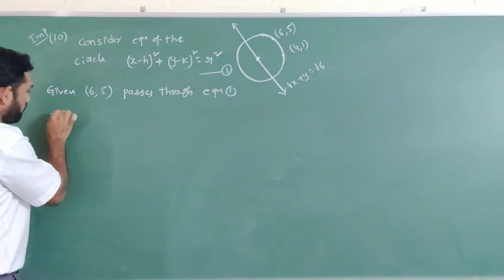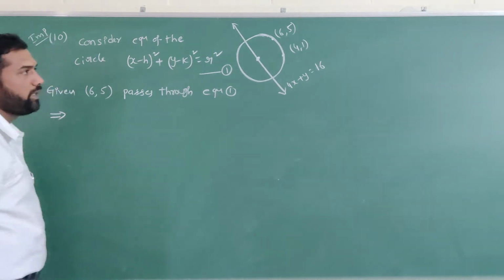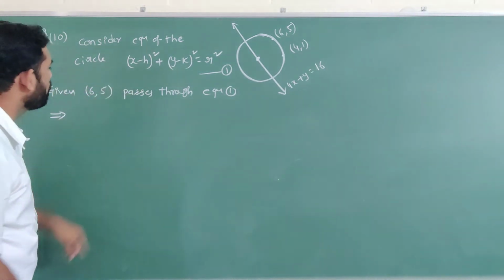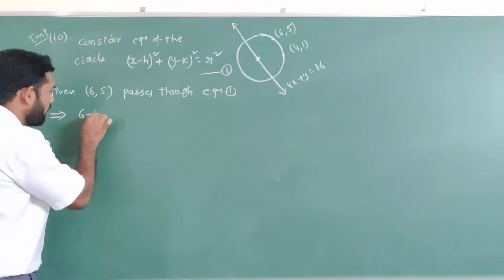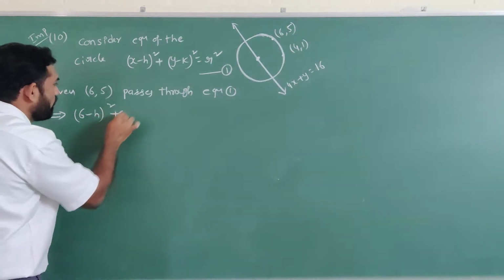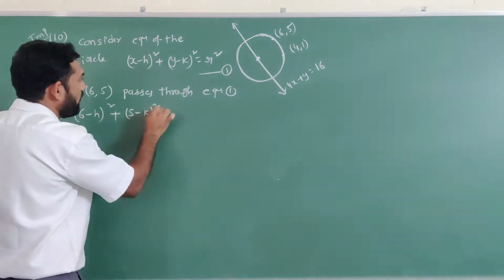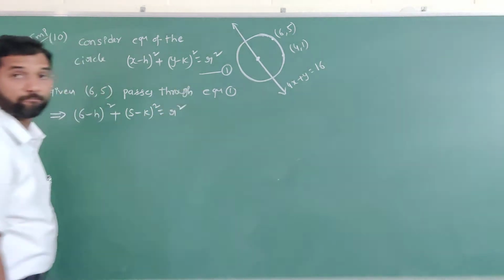Then, taking x equal to 6, y equal to 5: 6 minus h whole square plus 5 minus k whole square equal to r square.